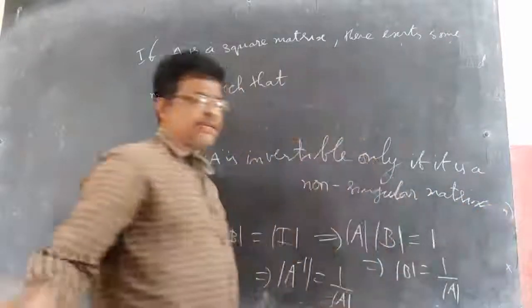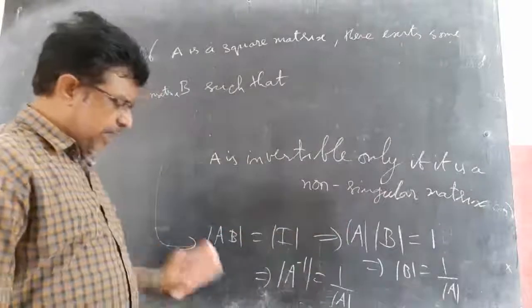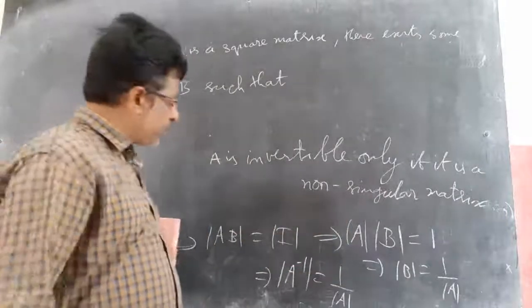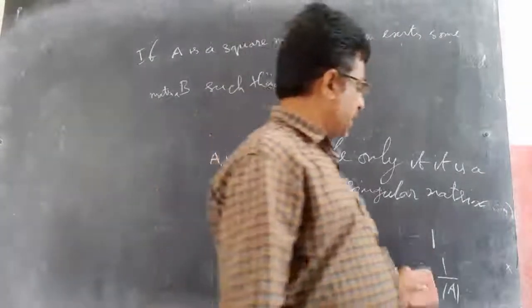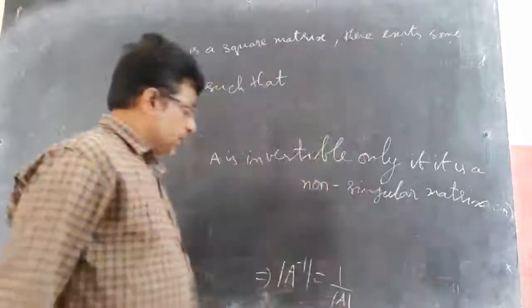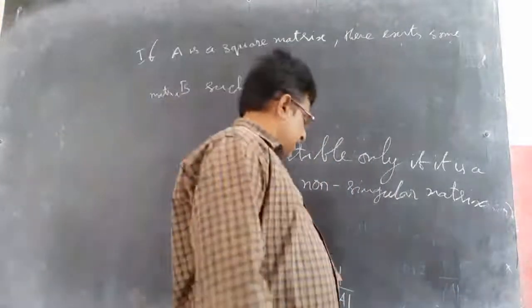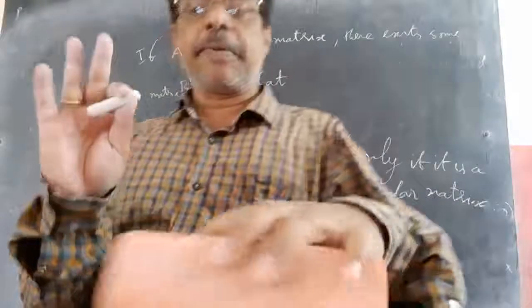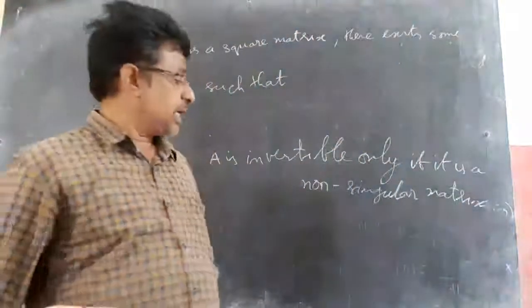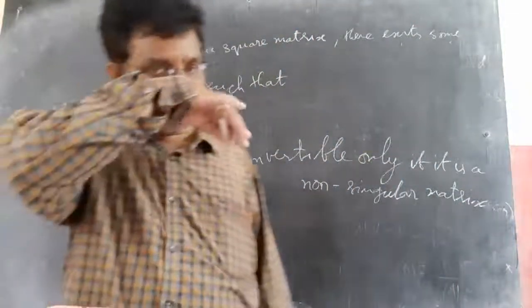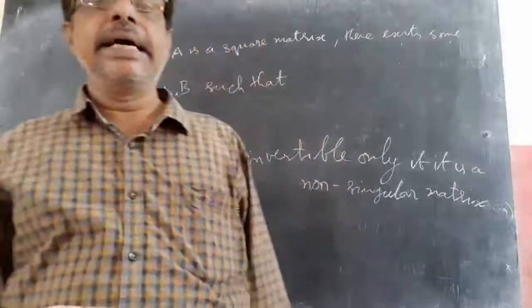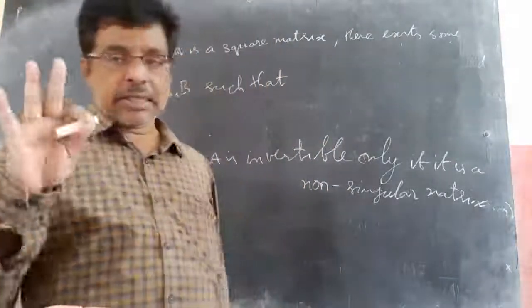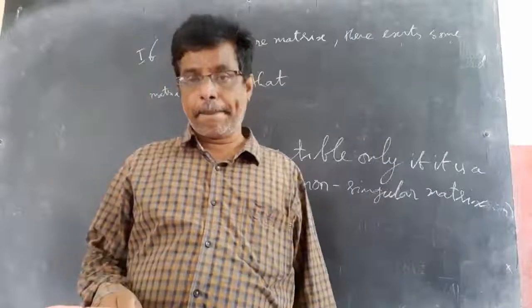All these proofs are eliminated and there is no need to prove all this. Why is the inverse equal to this? Just learn the formula. Delta of A inverse equal to 1 by delta A, and inverse is possible only if it is non-singular, like that. No need of proofs. Proofs are completely deleted, only for this year, that too, COVID year.